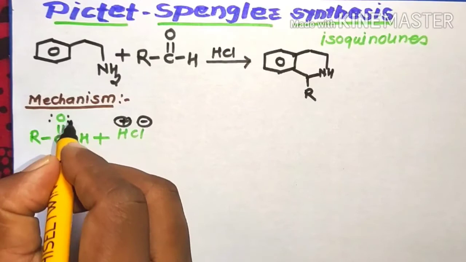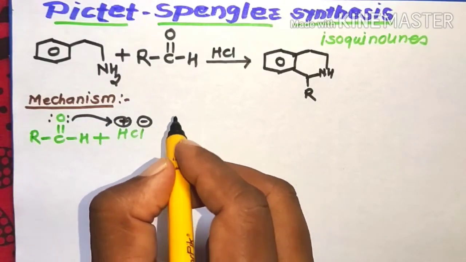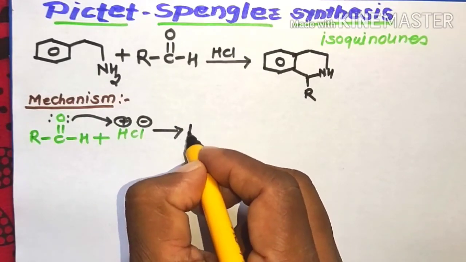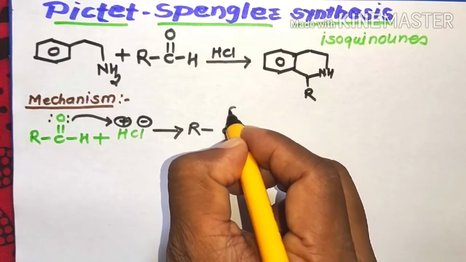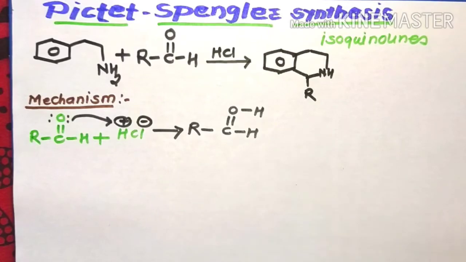The oxygen containing a non-bonded pair of electrons abstracts the H+ ion to form a molecule like RCH=OH+.